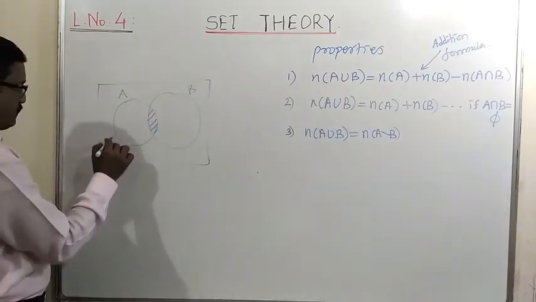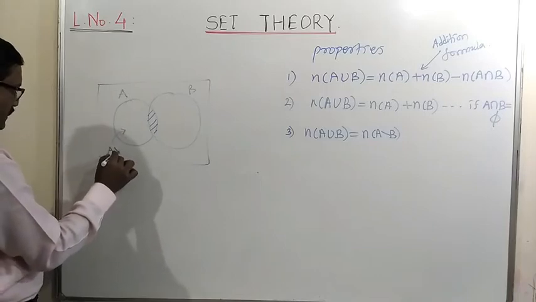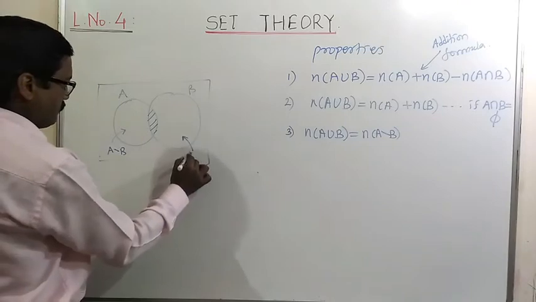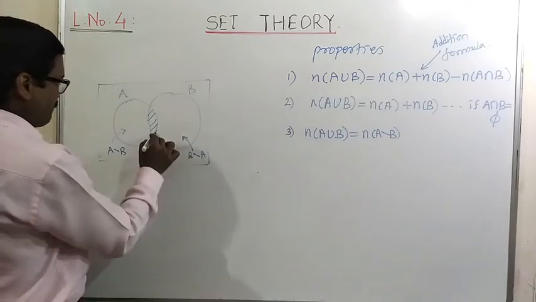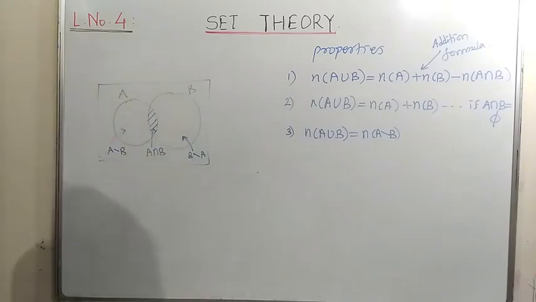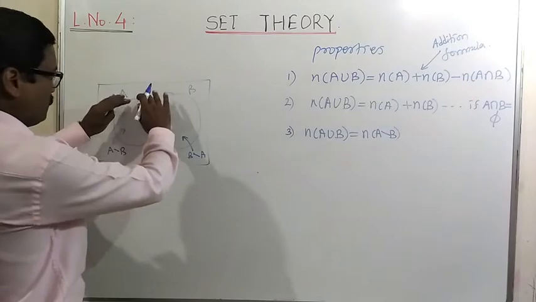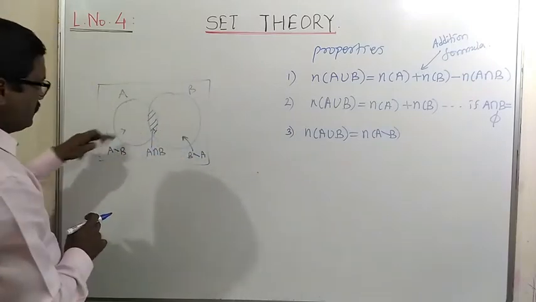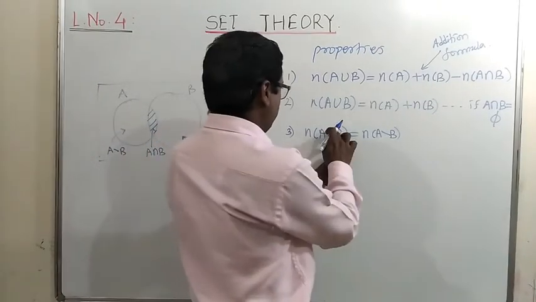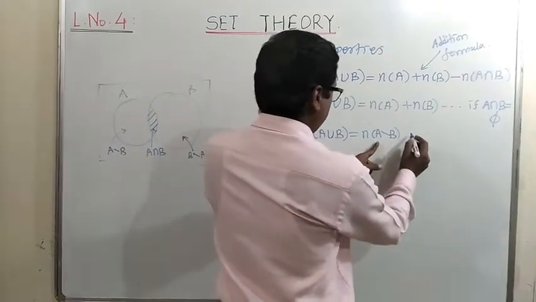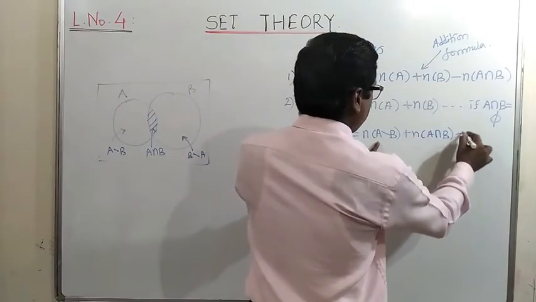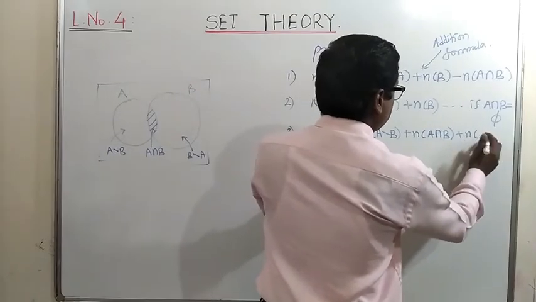This portion will obviously be A difference B, this portion is B difference A, and this will be A intersection B. So the total union A union B is nothing but this portion plus the intersection plus B difference A. So n(A union B) is equal to n(A difference B) plus n(A intersection B) plus n(B difference A).